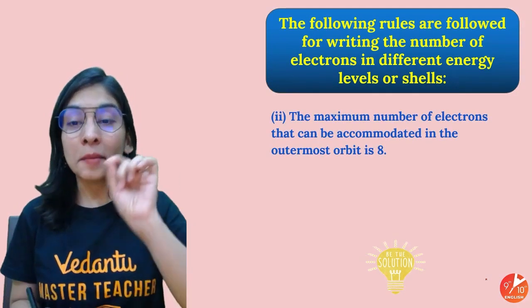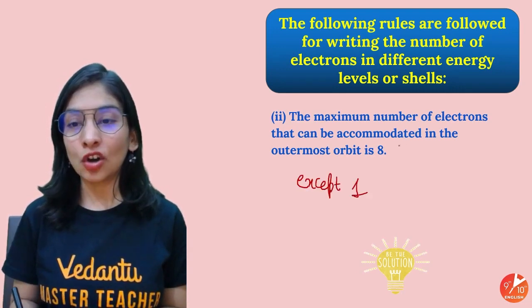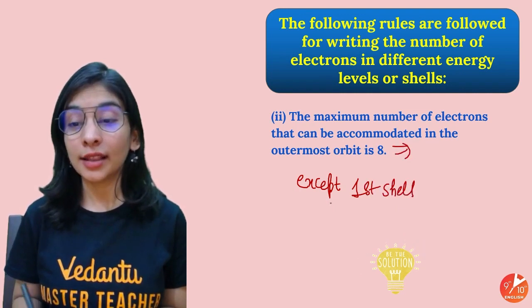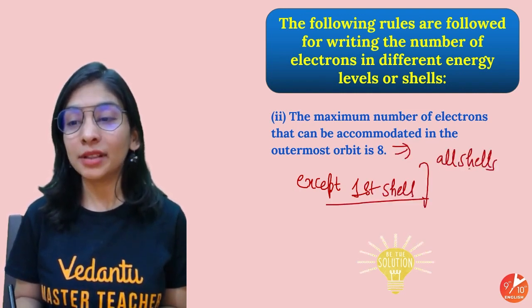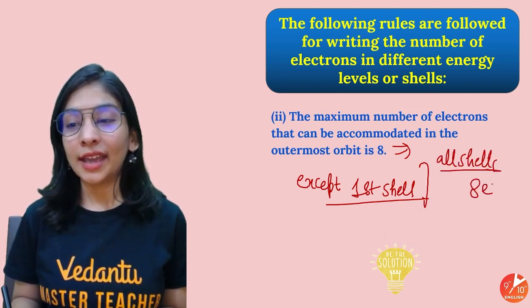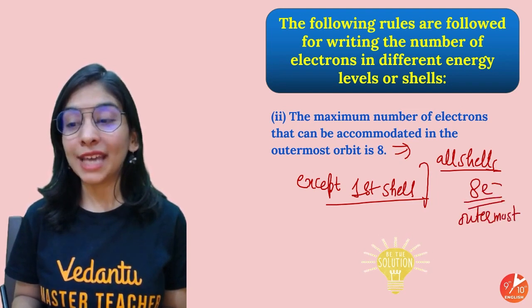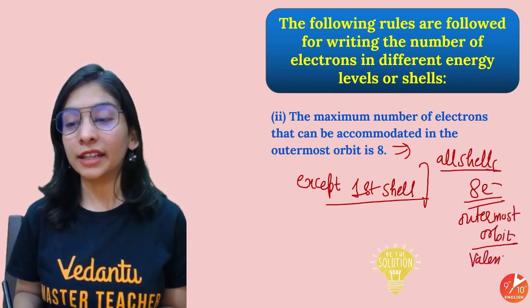And please remember this special rule: except the first shell, all the shells will be stable if they have 8 electrons in the outermost orbit. And you know that the outermost orbit is called the valence shell.